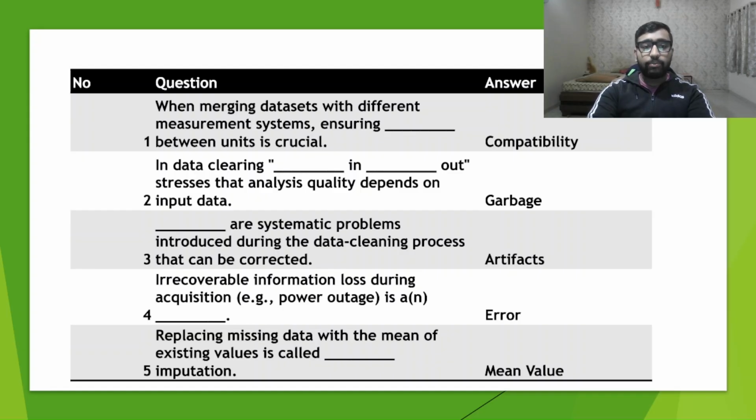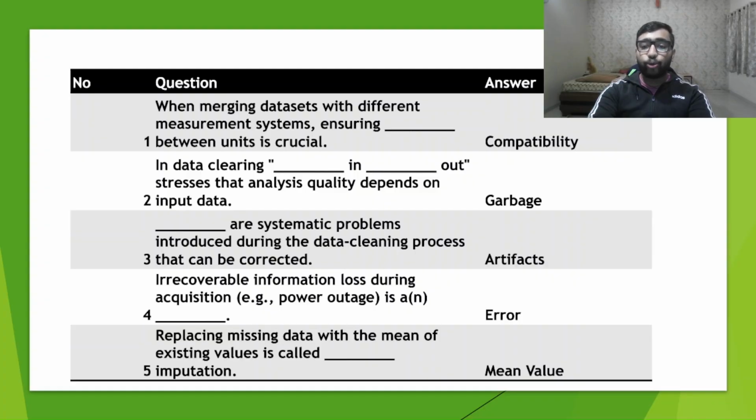Ensuring the compatibility is crucial because if two datasets which are incompatible with each other are merged, then that would lead to false interpretations and certain anomalies in the conclusion about the data which are of no use. In data cleaning, garbage in, garbage out stresses that analysis quality depends on the input data. Garbage in, garbage out is a technique which ensures that no useless or irrelevant data becomes the part of our main data. Artifacts are systematic problems introduced during data cleaning process that can be corrected.